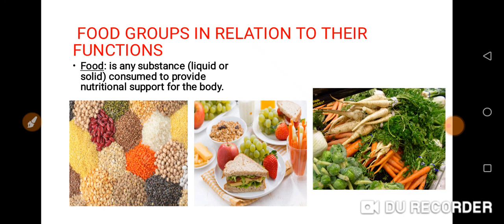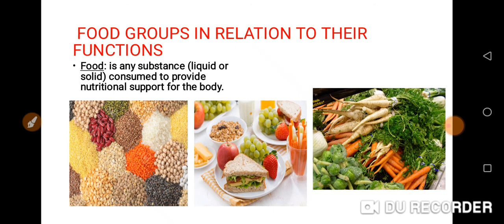Then when you talk about cereals, you're talking about rice. Then yam, they are tubers. So these are food consumed to provide nutritional support for the body.